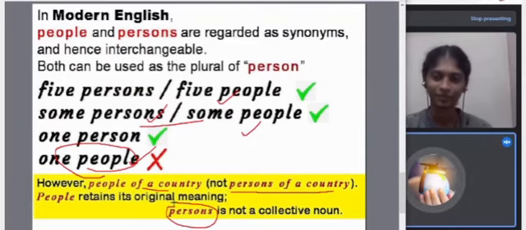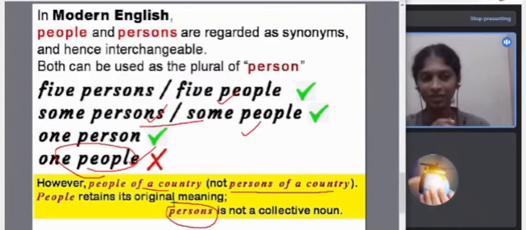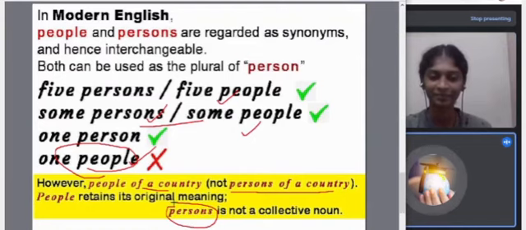So wherever you are using persons, you can use people. Ten persons, you can use ten people. We can use both now. The only difference is that we cannot use one people, because people is either a collective noun or a plural. Even if it is not a collective noun, it should be regarded as a plural at least. So one people you cannot use. You have to use it either as a collective noun or as a plural.